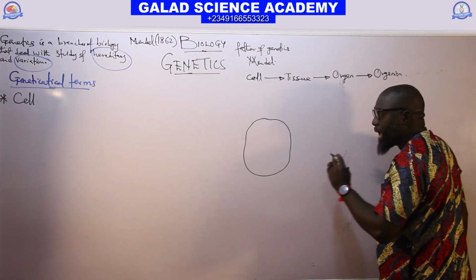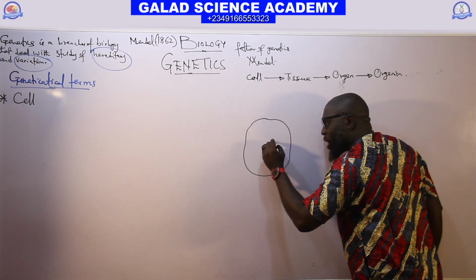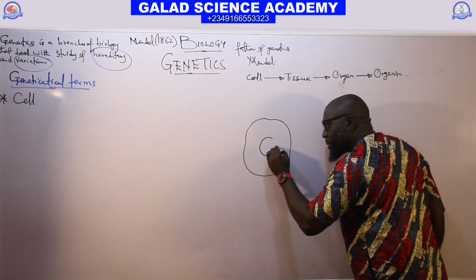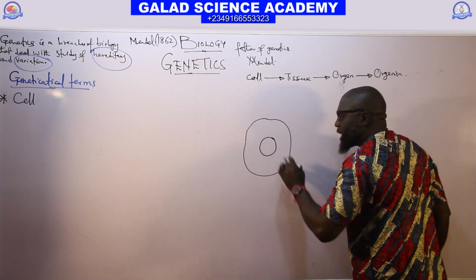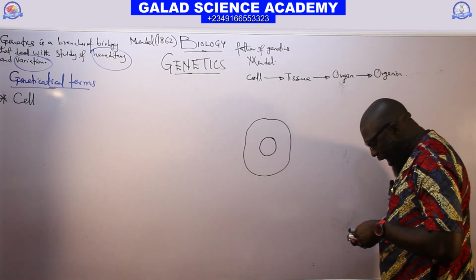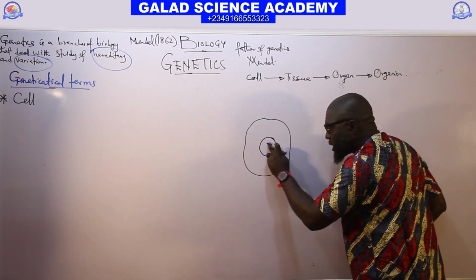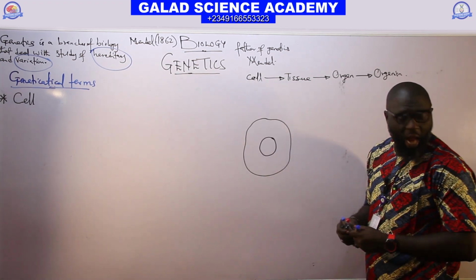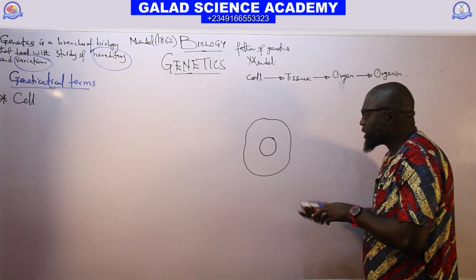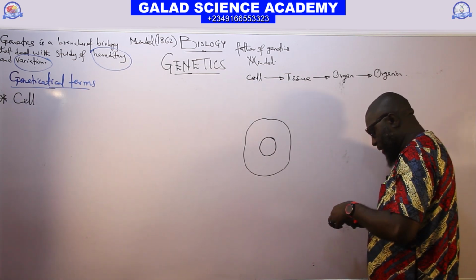And then we know that at the center of the cell, there is a particular organelle, a spherical organelle. The organelle we have here in the center of the cell, we call it the nucleus.